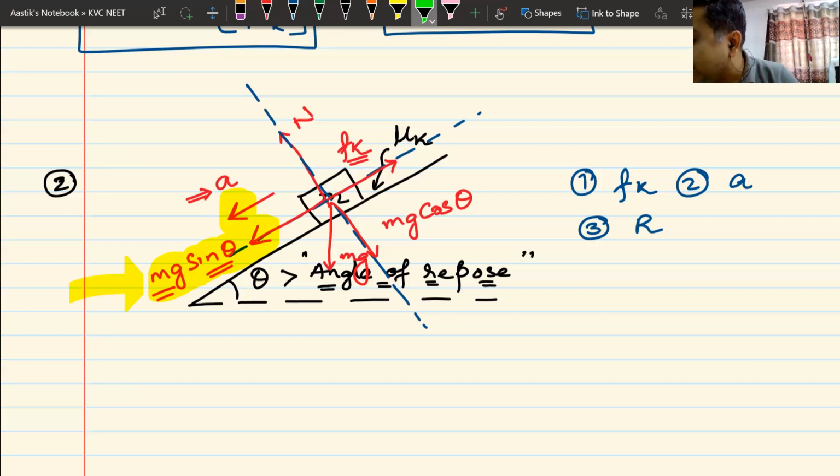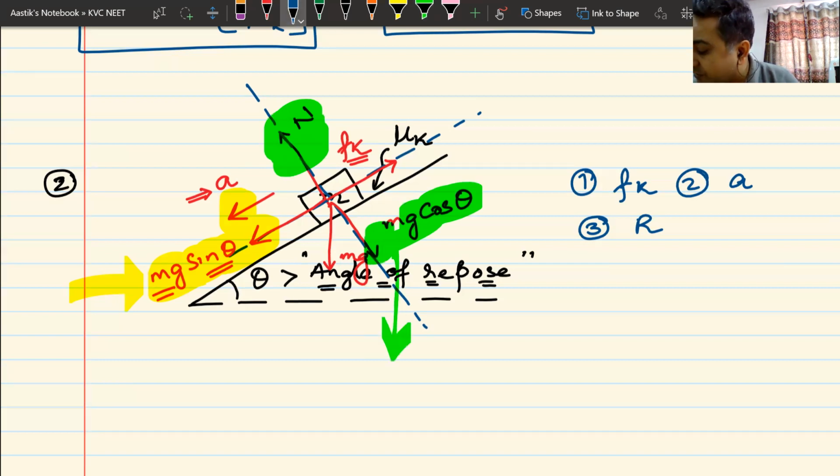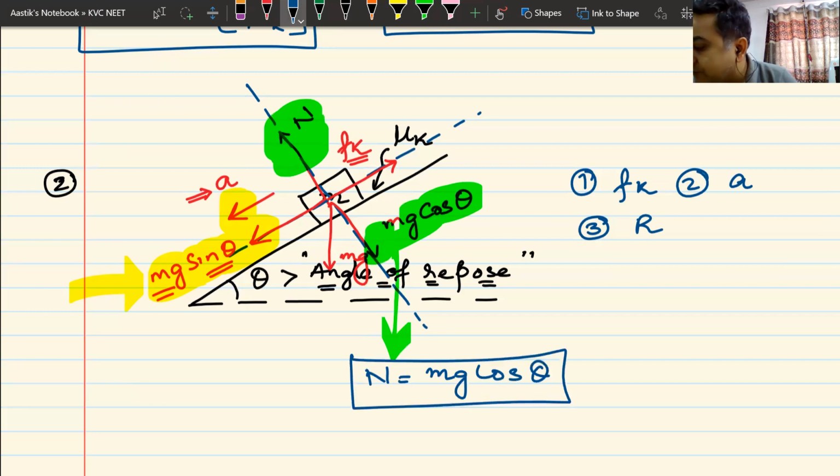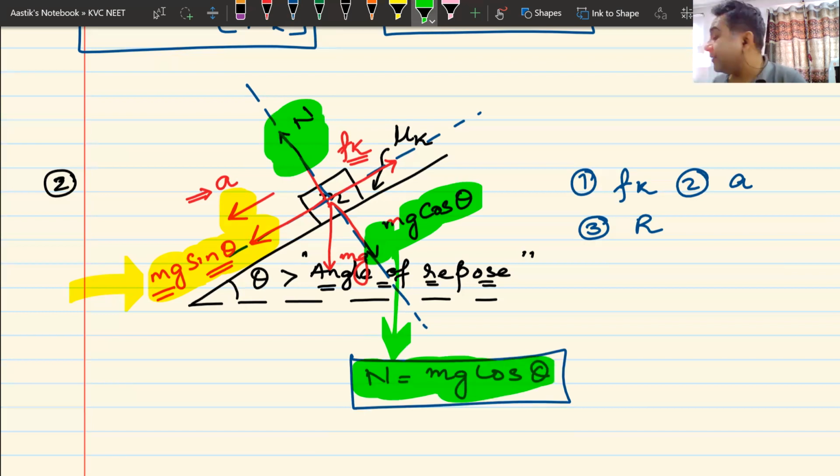Now I will write my equation. Along y-axis, normal is upwards and mg cos theta is downward. So my green equation becomes N equals mg cos theta. That is my first thing that I found out. My normal reaction is mg cos theta. Now, as soon as I get the value of normal reaction, I can find out the value of the frictional force.